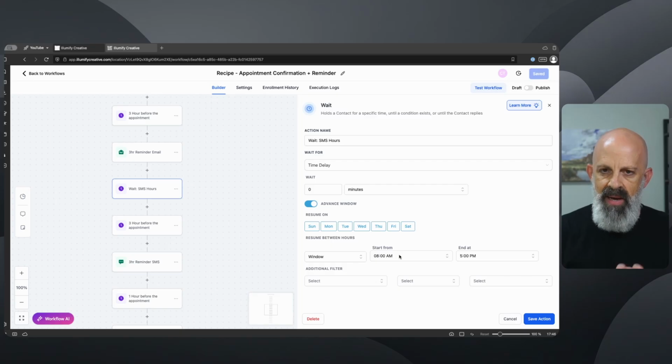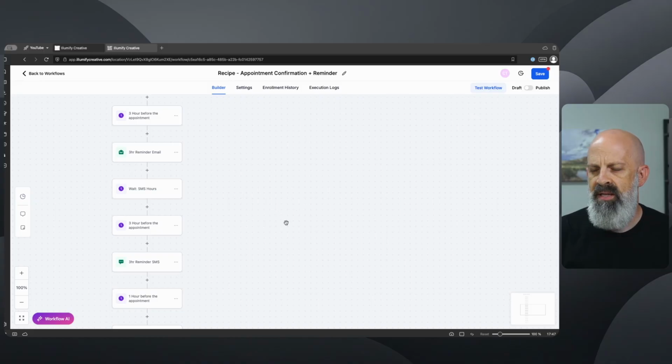at the time that my business opens in this example, and then stop at 5 p.m., the time that my business closes. And if I have appointments Monday through Friday only, then I would just set these days to reflect that. Otherwise, I could select Saturday and Sunday as appropriate. So go ahead and save that.